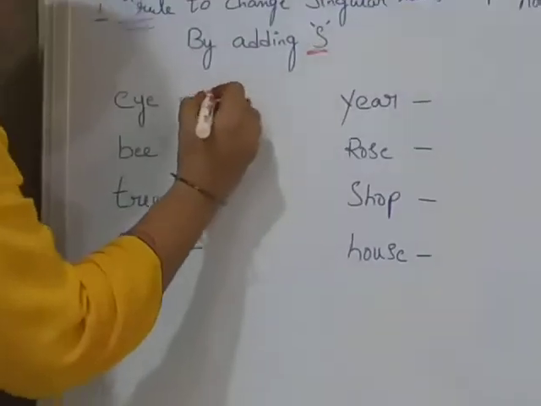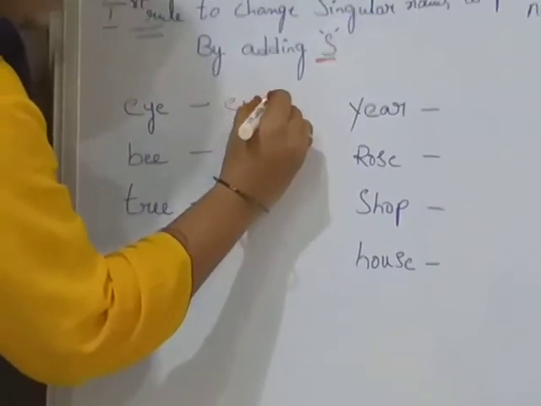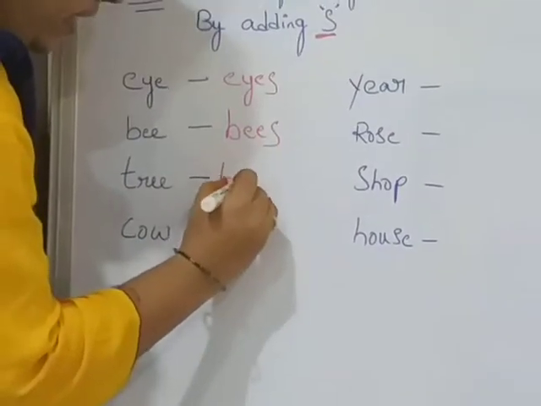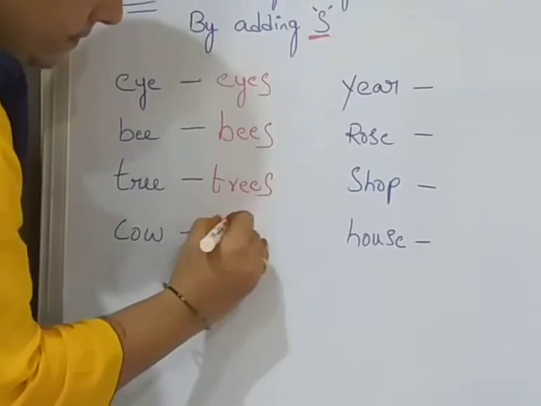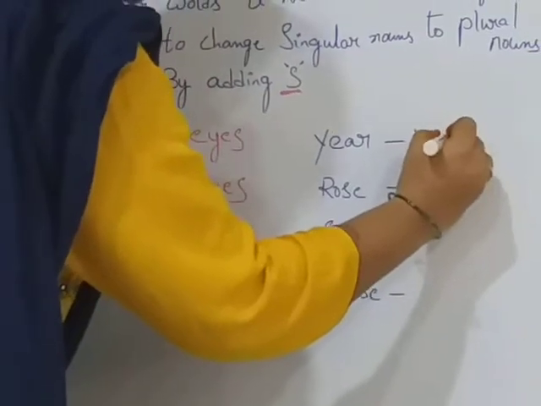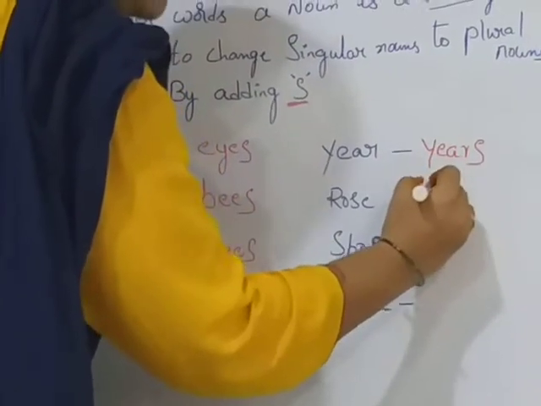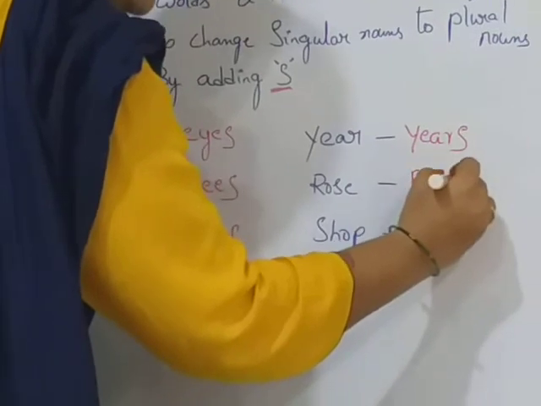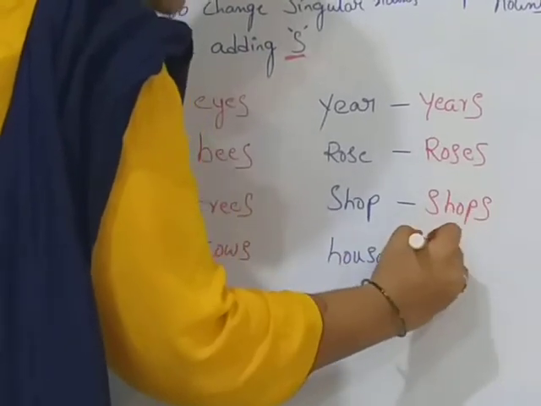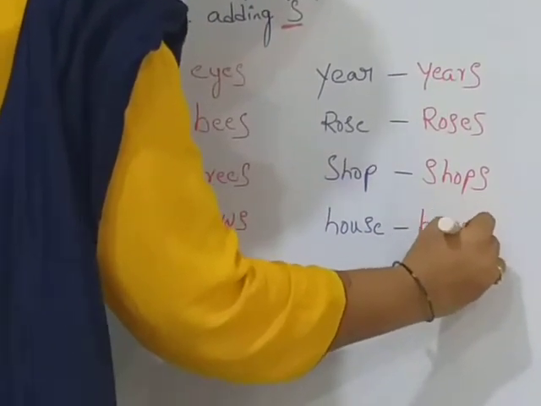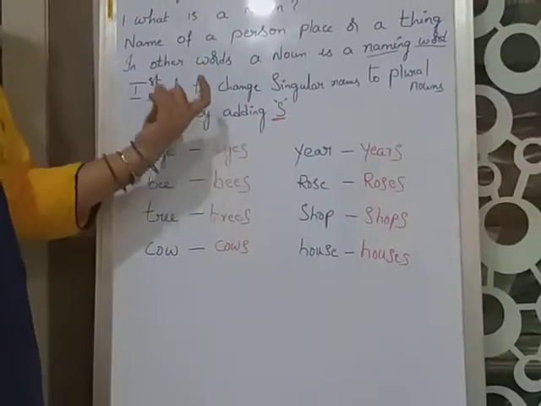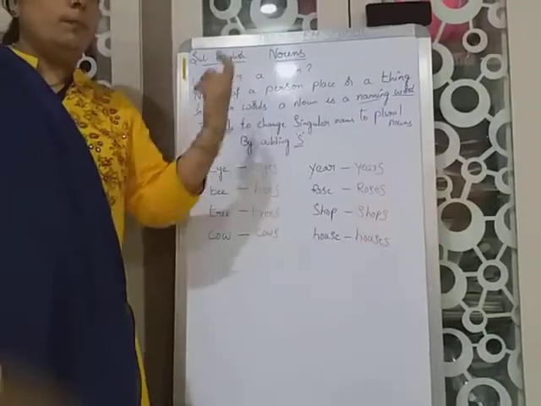See, children: eye, eyes; bee, bees; tree, trees; cow, cows; ear, ears; rose, roses; shop, shops; house, houses. This is the first rule for changing singular nouns to plural nouns.